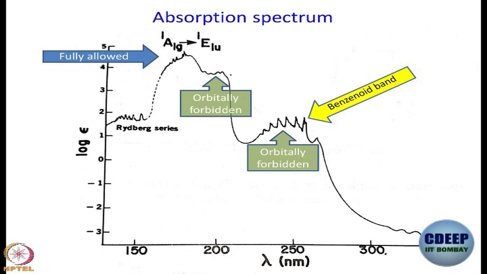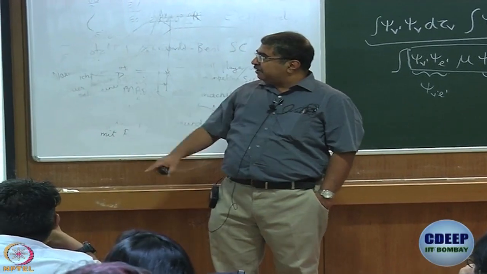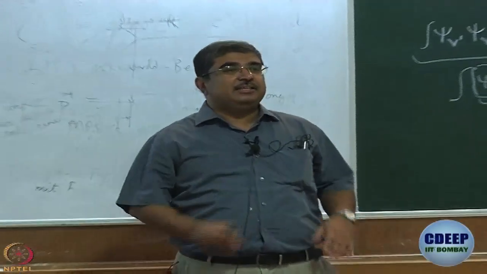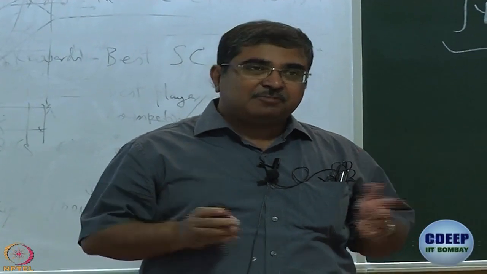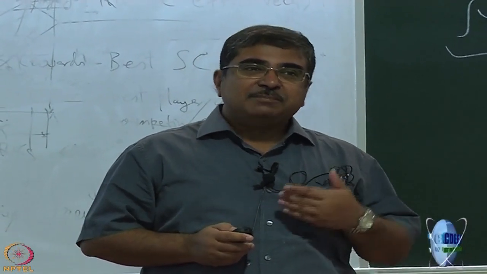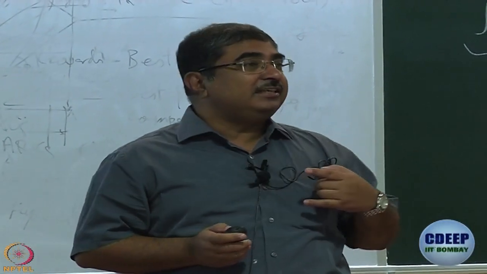In fact, if you have any compound which has an aromatic ring, this is a band that you will always see. It looks a little different in solution phase, this is a gas phase spectrum, and also it is semi-log, but this 250 to 260 nanometer is where all aromatic compounds have an absorption. So, that band is a mark of aromaticity. So, it is most important, it is a benzenoid band, and as you see it is an orbitally forbidden transition.